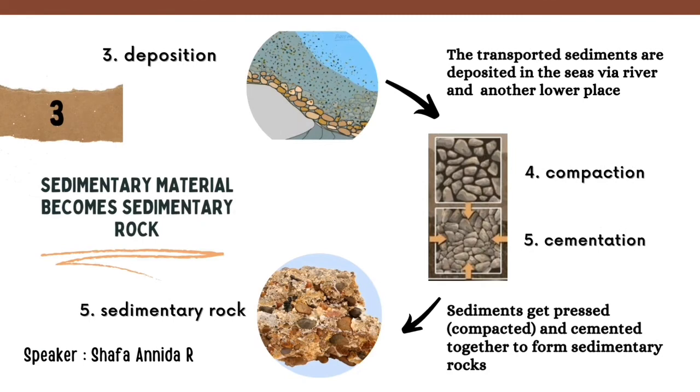Next, there will be a process of deposition of rocks. Material transported by water from weathering and erosion will gather in one place continuously. Eventually, the material will settle to create a pile of material in one point. When the layers of sediment build up, the rock fragments at the bottom are compacted by the weight of the overlaying layers. The particles are then cemented together to form a solid rock, called sedimentary rock.